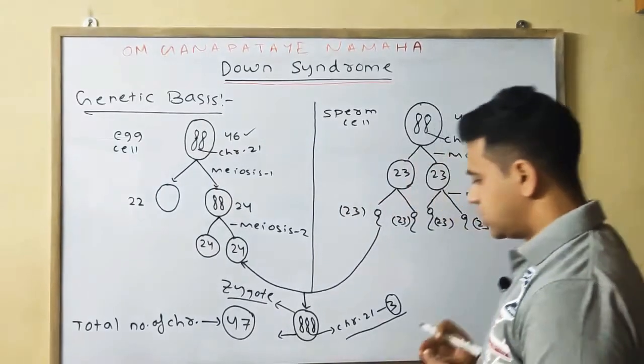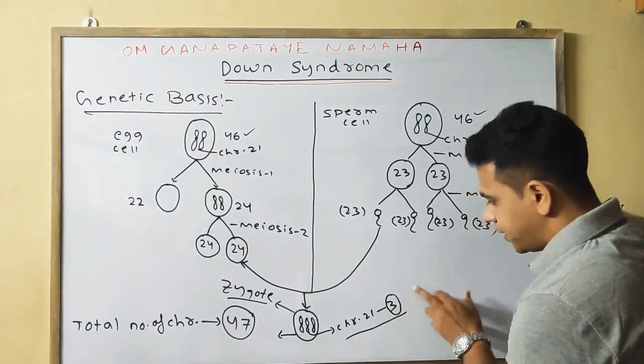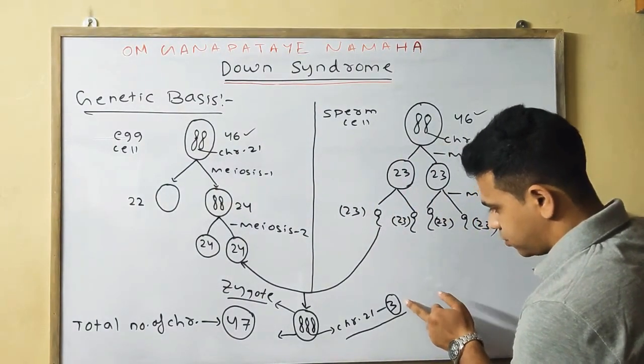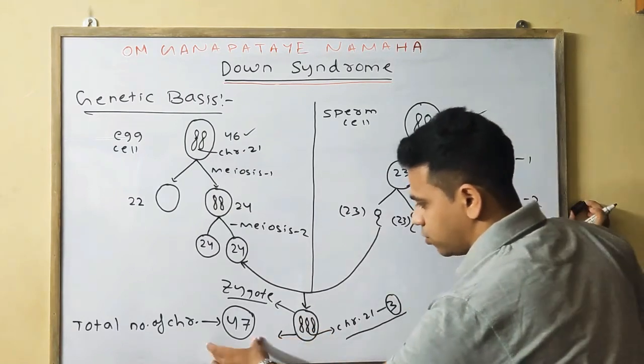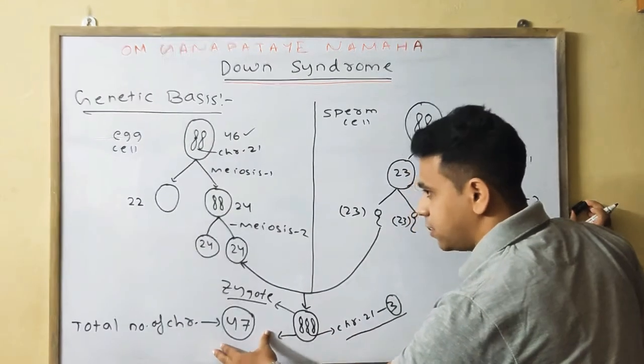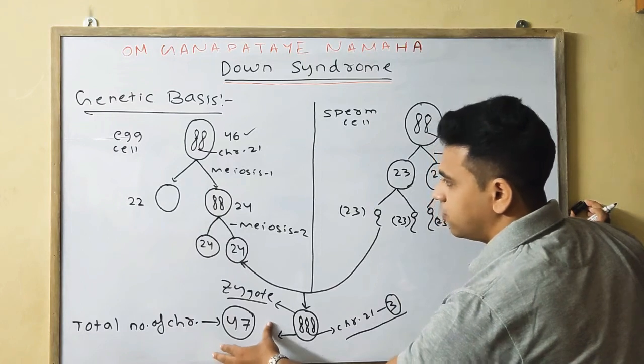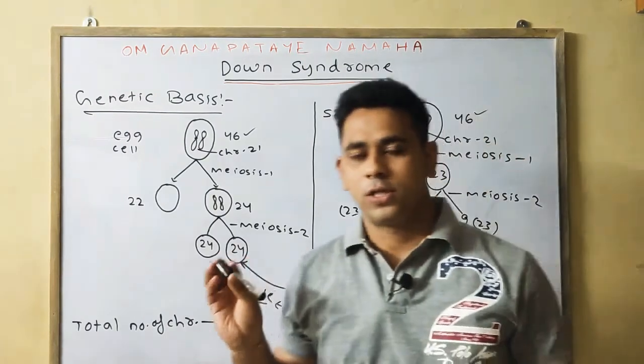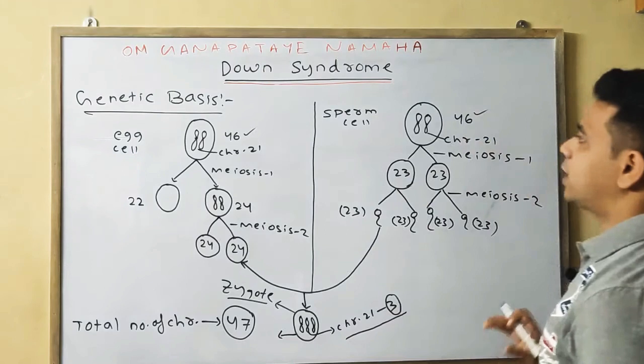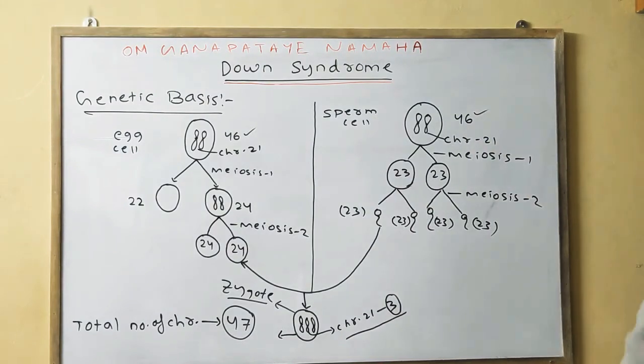In general chromosome 21 should be 2, but in Down syndrome it is 3, and the total should be 46, but here it is 47. So this is the genetic basis of Down syndrome. Please note it down.